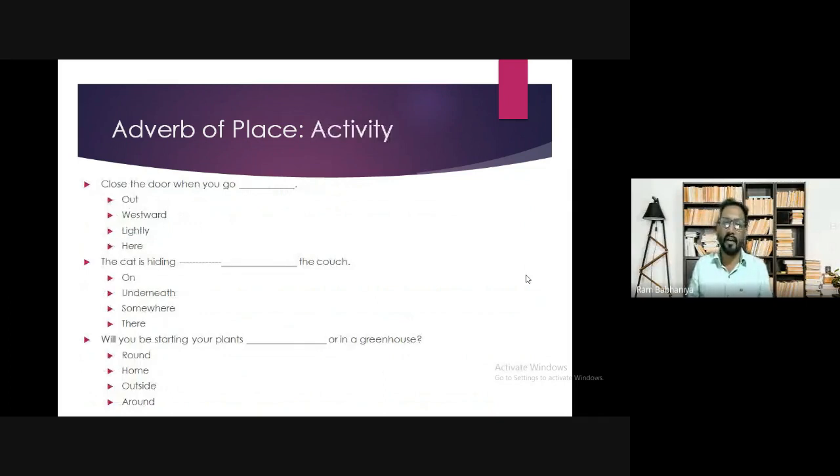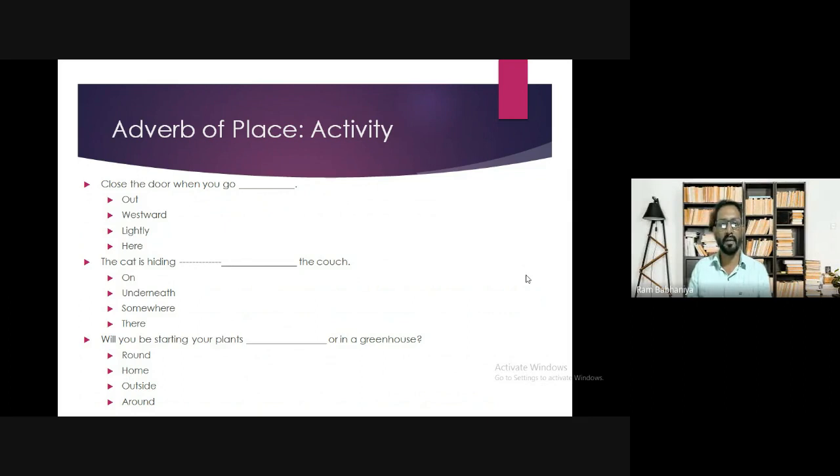So if I ask you now, close the door when you go, what will be your answer? The answer will be out. Close the door when you go out. The cat is hiding blank the couch.